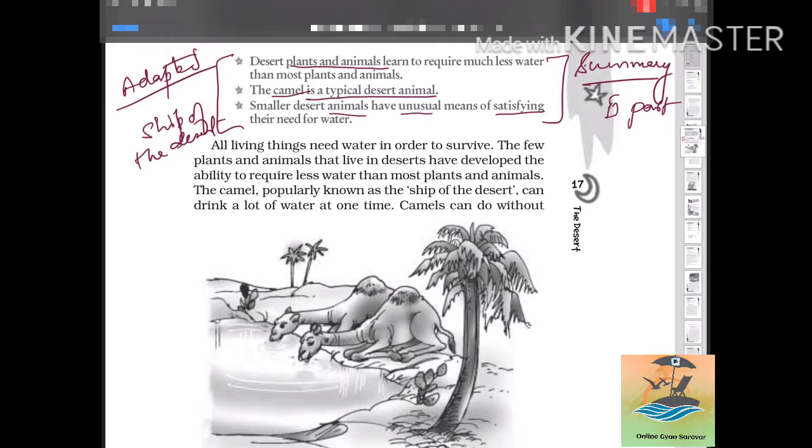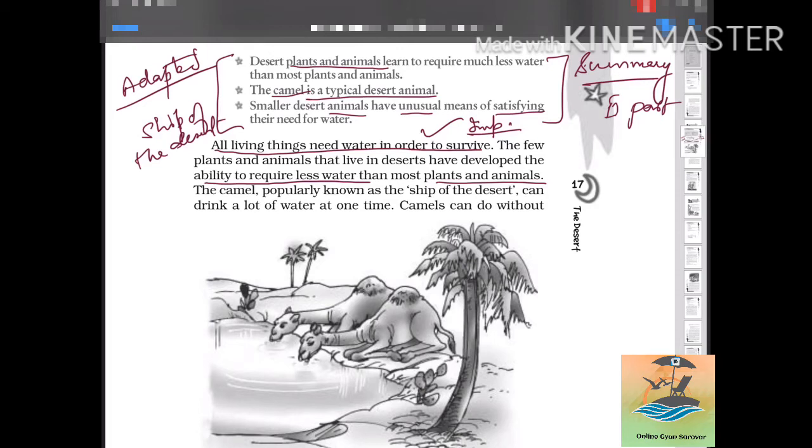All living things need water in order to survive. We all know that, and in science also you must have studied that we all need water to live. The few plants and animals that can live in a desert have developed the ability to manage with less water than most plants. They have adapted themselves in such a way that they are able to survive in these hot and dry conditions.